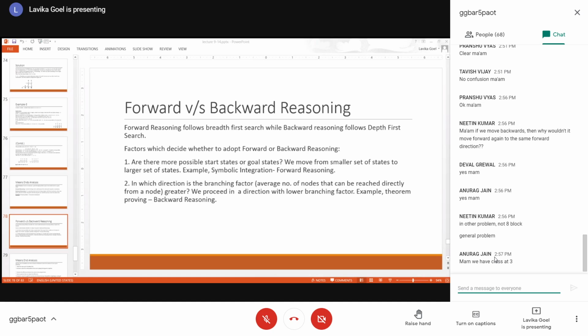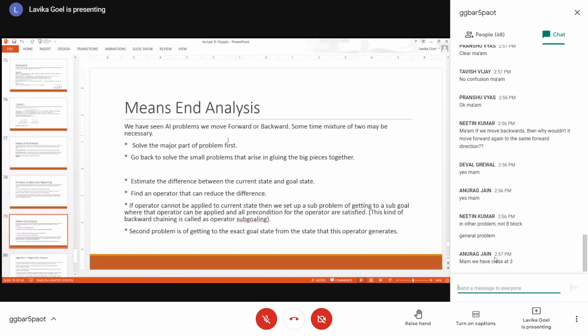But we will be stuck in a loop. When we are going backward, then again we are going forward because its branching factor is less, then again we are going backward because its branching factor is less, and then we will be in a loop. No, so we don't do it like that. We don't do forward, then backward, then forward, then backward. That is actually the means-end analysis concept.